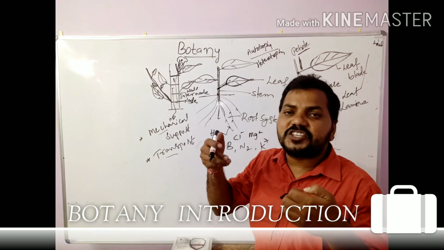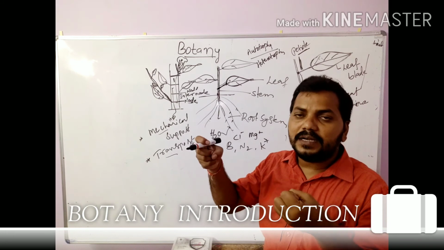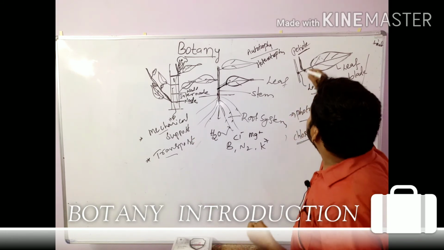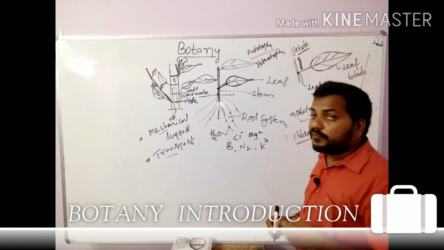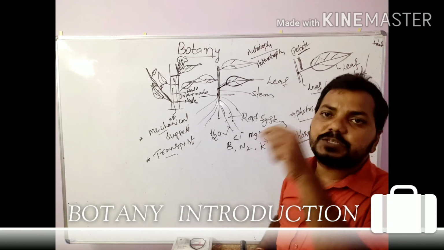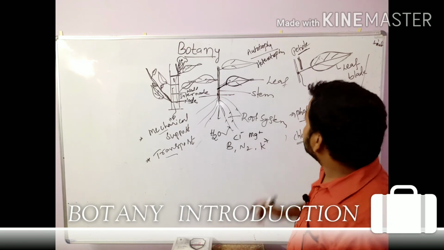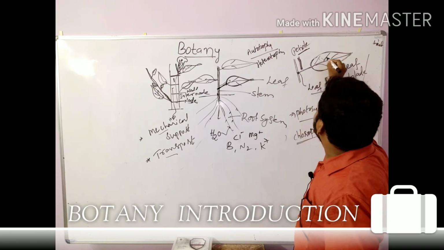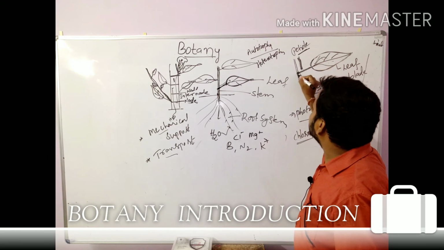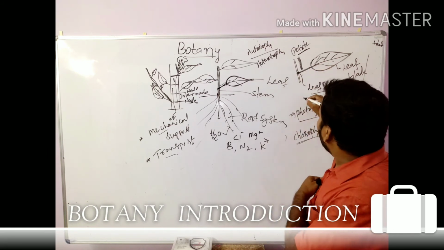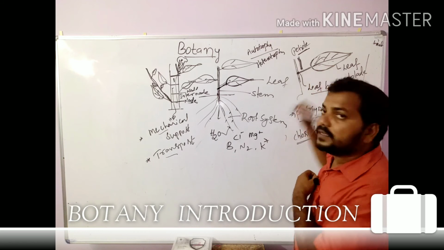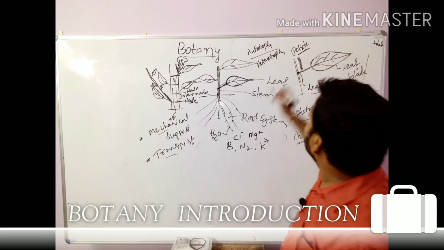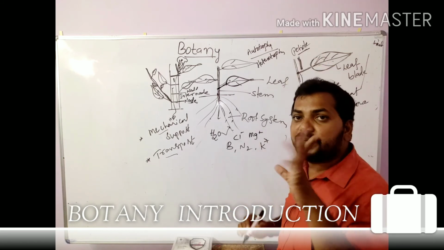Petiole is the connection between the leaf lamina and leaf base, and its function is transport. The food synthesized in the leaf is transported from the leaf to the stem, and water is transported from root to the leaf through the petiole. That is the main function of a petiole.